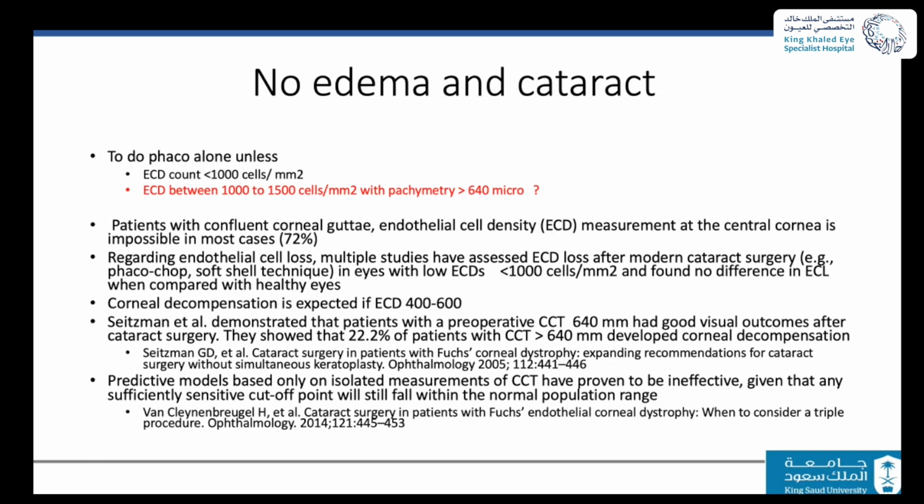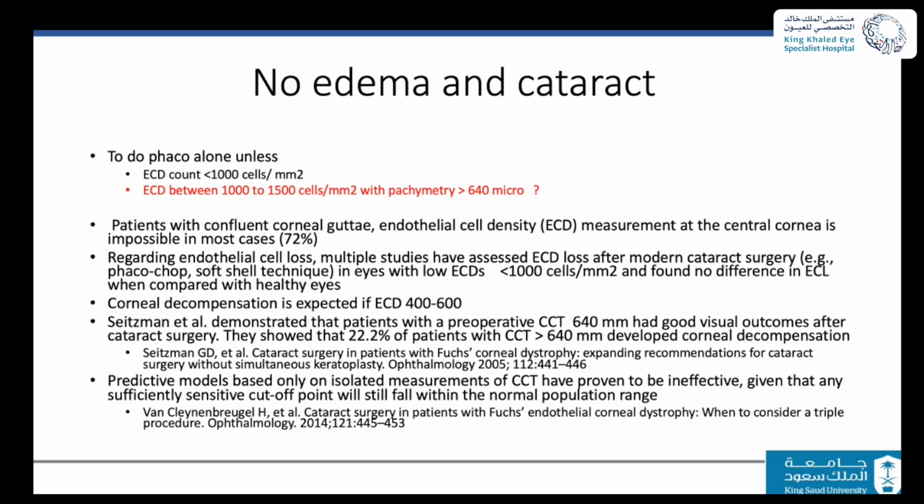So this is also changing the practice, or changing the concept that we follow to treat our patient. We do agree to a certain extent that if you have endothelial cells between 400 to 600, this is when you're most likely to have corneal decompensation. Now, how about using the pachymetry of 640 microns?